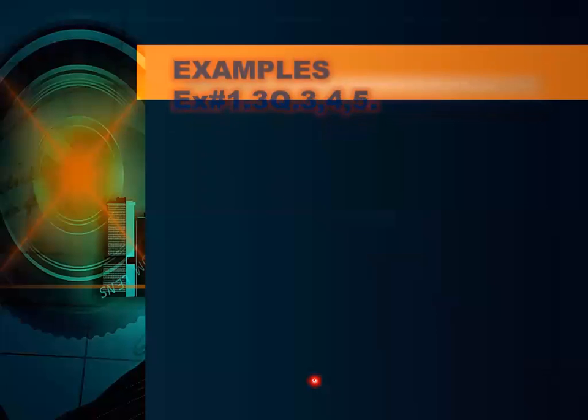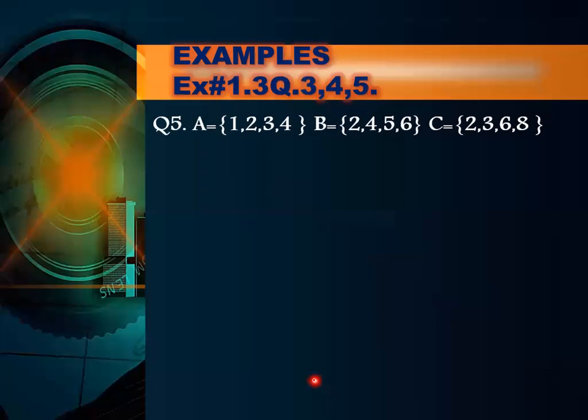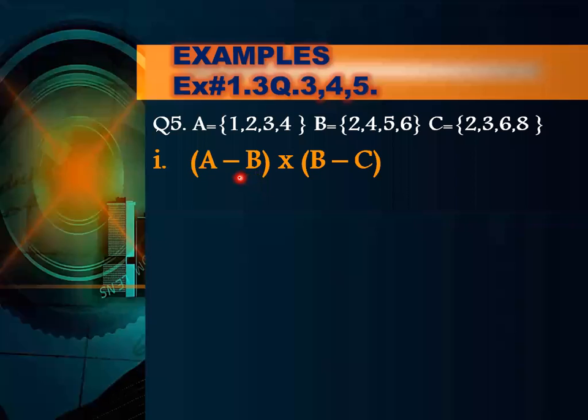Now move on to this question. Now question number 5, what you have, if A is equals to 1, 2, 3, 4, B is equals to 2, 4, 5, 6, and C is equals to 2, 3, 6, 8. Then you have to find out A minus B cross B minus C, that is a Cartesian product.